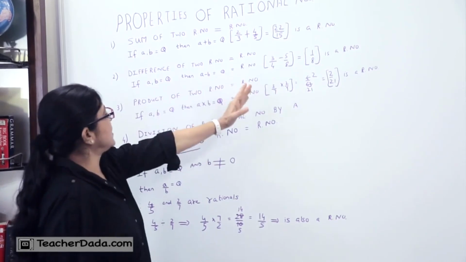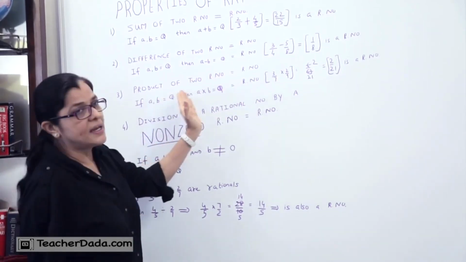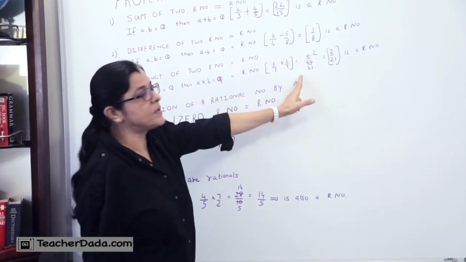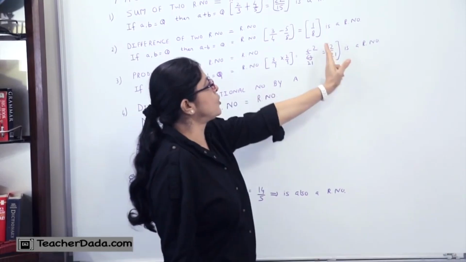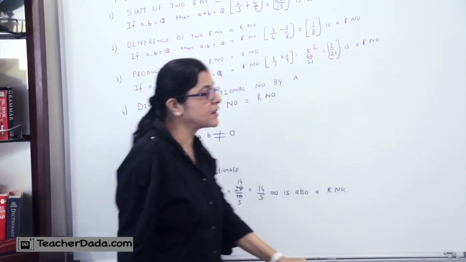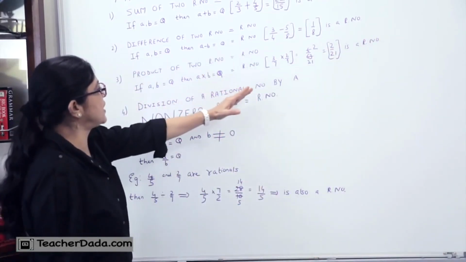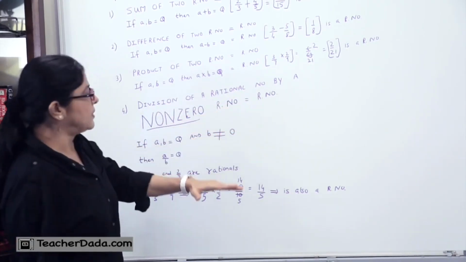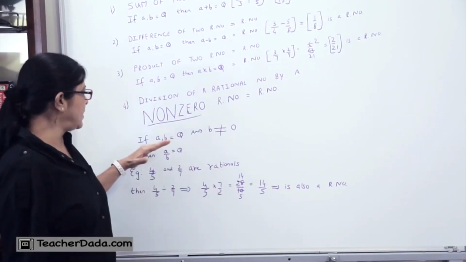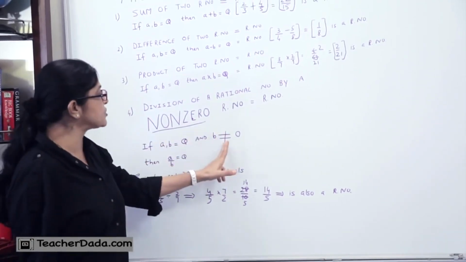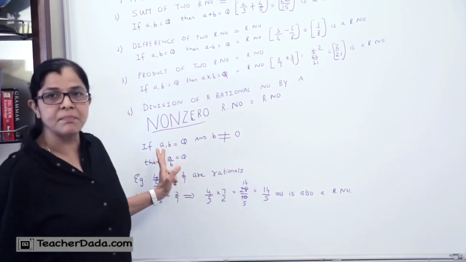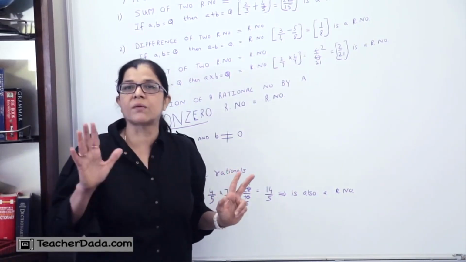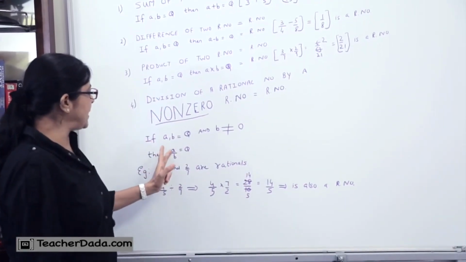The product of two rational numbers, that is A into B, is rational. For example, 3 upon 7 into 2 upon 9, which I got as 6 upon 63, is equal to 2 upon 21, is also a rational number. And the last, the division of a rational number by a non-zero rational number is a rational number. Let's see what it means. If A and B are rational, where B is not equal to 0, B cannot be 0, as I told you, P upon Q where Q is not equal to 0, then A upon B is also rational.